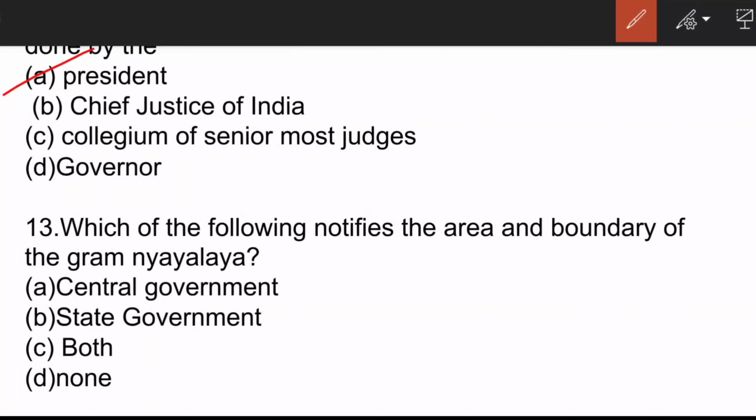The next question is, which of the following notifies the area and boundary of the Gram Nyayalayas? Here the correct answer is option B, state government. The state government, in consultation with the High Court, notifies the boundaries of the area under Gram Nyayalayas. Gram Nyayalayas is a kind of mobile courts specifically to reduce the barriers to access to justice, especially for the rural and the marginalized section of the society.